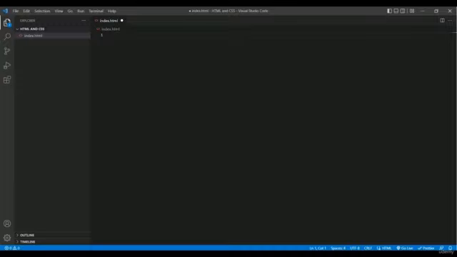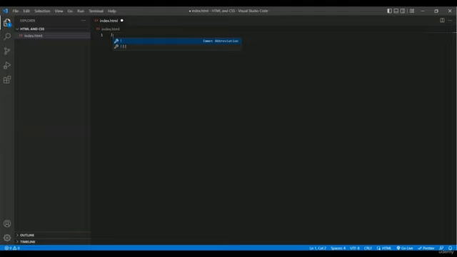So at first we have to set up the structure, because HTML has a structure, and if you want to make your content or your text visible to the browser, in that case you must follow the structure. And now we're going to set up the structure. If you use Visual Studio Code, for setting up the structure, you just have to type this exclamation mark and then you have to hit the tab button from your keyboard. Again, I'm telling you, exclamation mark, you have to type it, then you have to hit the tab button.